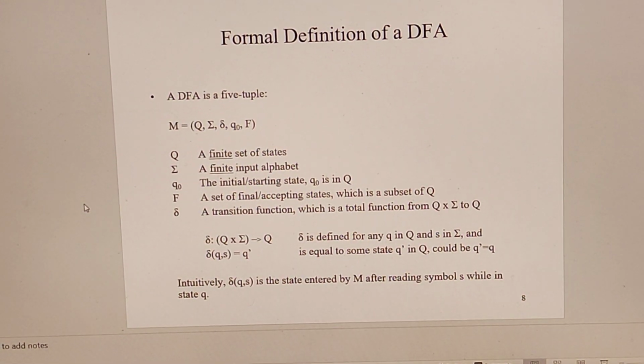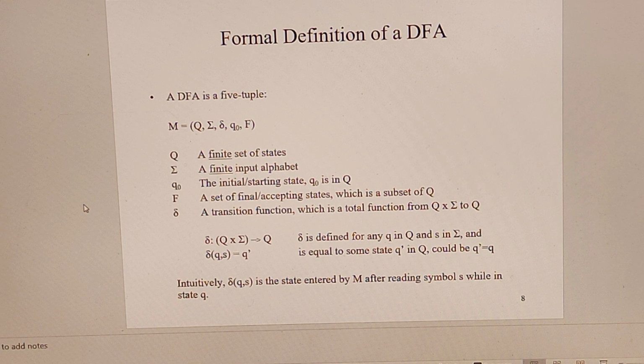Formal definition of a DFA. A DFA is a five-tuple M = (Q, Sigma, delta, Q0, F). Q means a finite set of states. Sigma means a finite input alphabet. Q0 means the initial or starting state. Q0 is in Q. F, a set of final or accepting states, is a subset of Q.